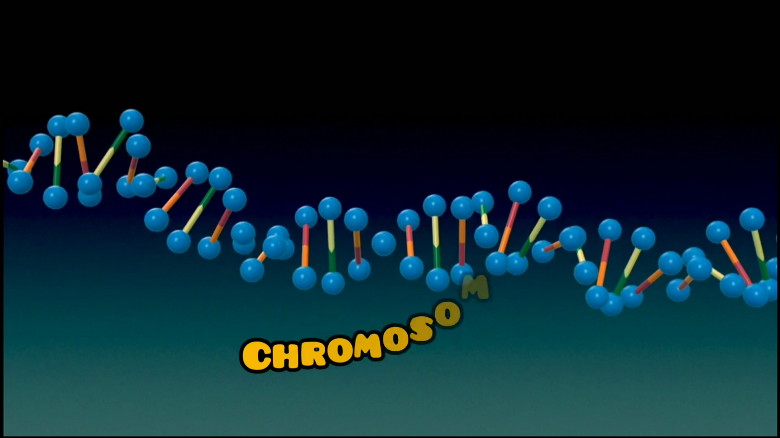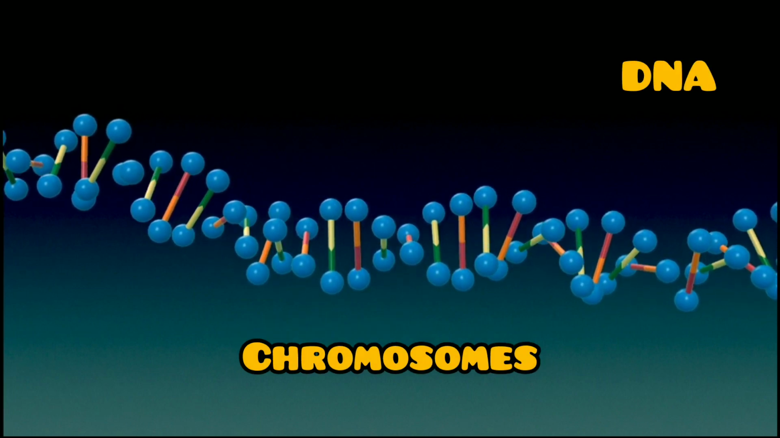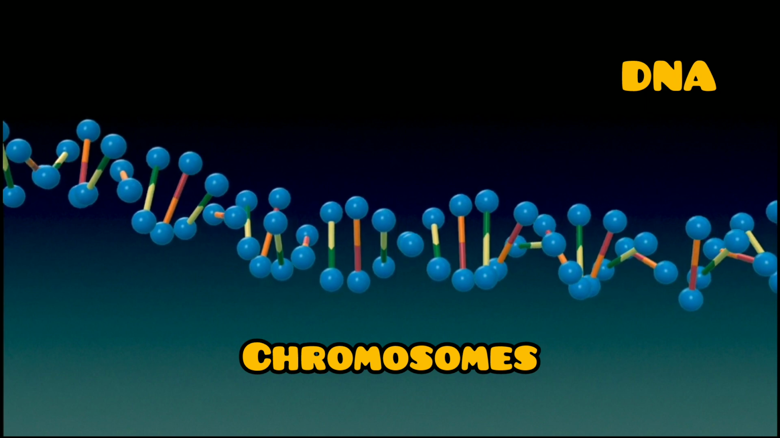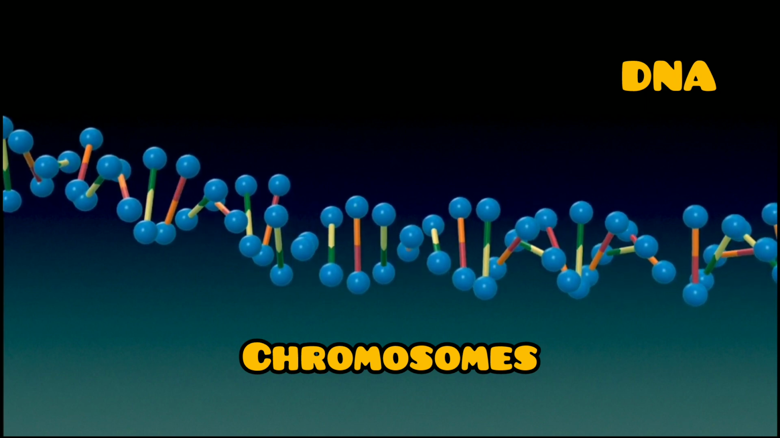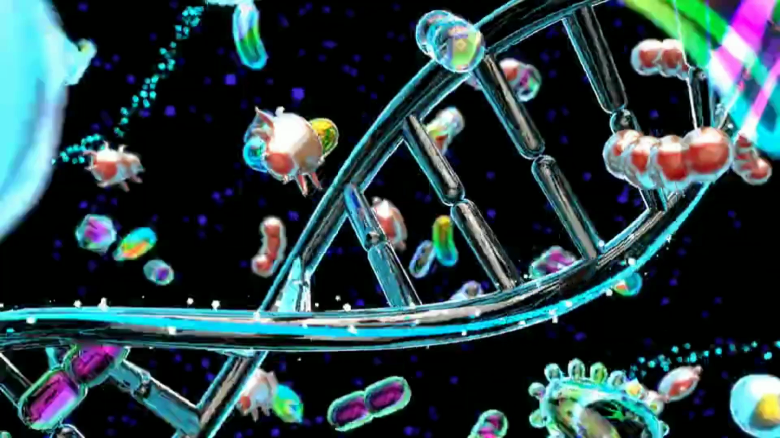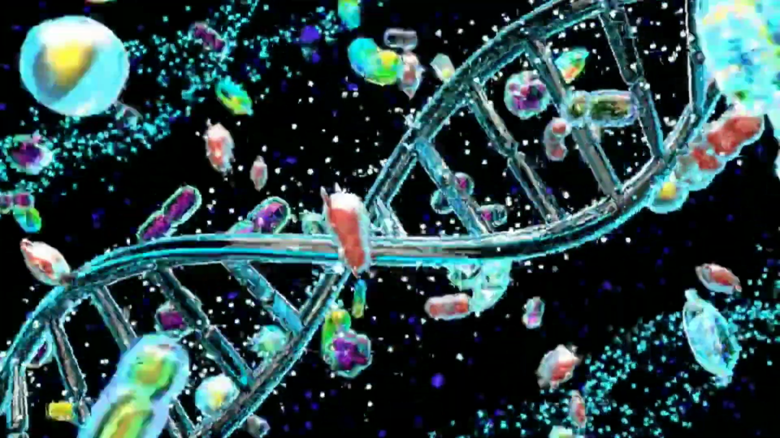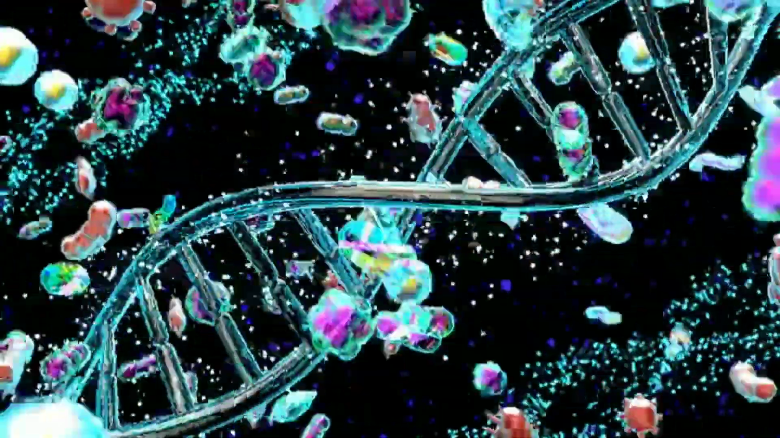Chromosomes are thread-like structures made up of DNA molecules and proteins, primarily histones, that carry genetic information in the form of genes. They are found in the nucleus of eukaryotic cell. The function of DNA is to store and transmit genetic information.